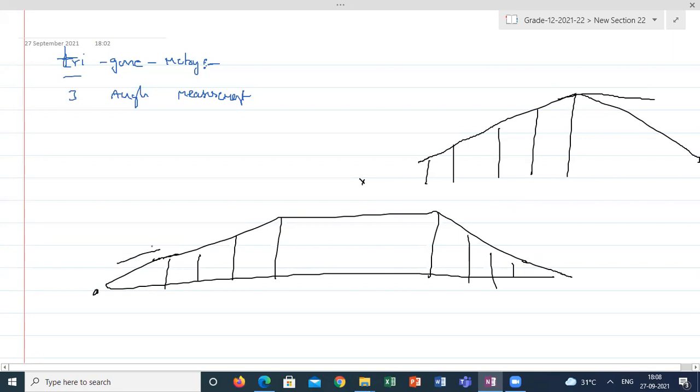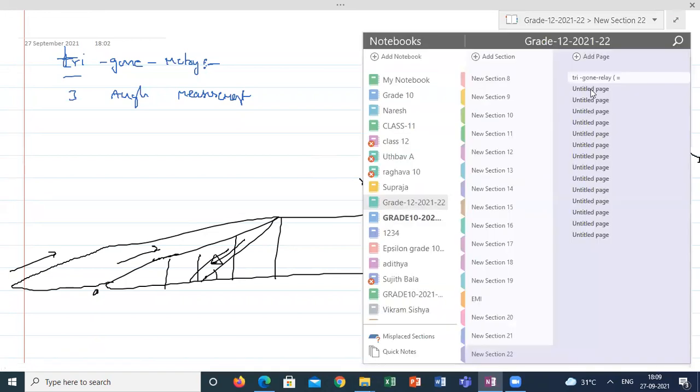Based on the kind of vehicles traveling on this, why can't I construct with a short distance? We can reduce the cost of the constructions and everything, but it is not so easy. The heavy vehicles can fall down. That is a physics point of view. Friction and all come in here. If I make more slope, even though it is a larger distance, very heavy loads can also travel easily, and you can cross the bridges. That's the reason if you see in traffic, flyovers will be a little different. In highways, the flyovers will be a little different. They are longer flyovers in highways, in outer ring roads also.